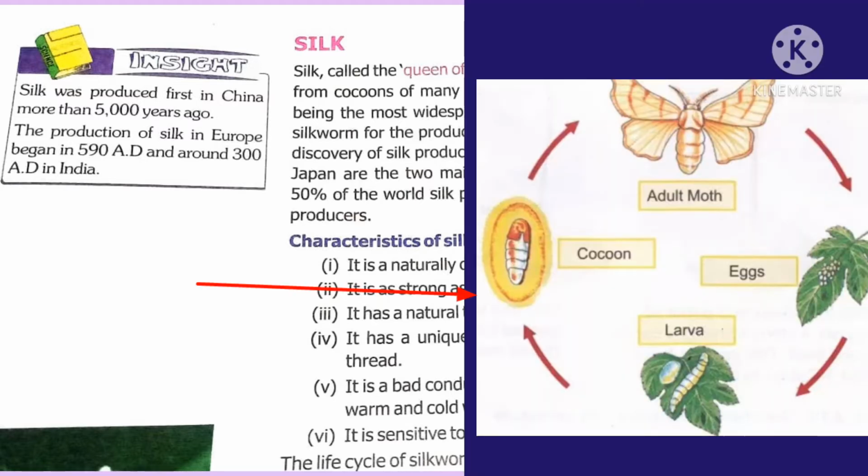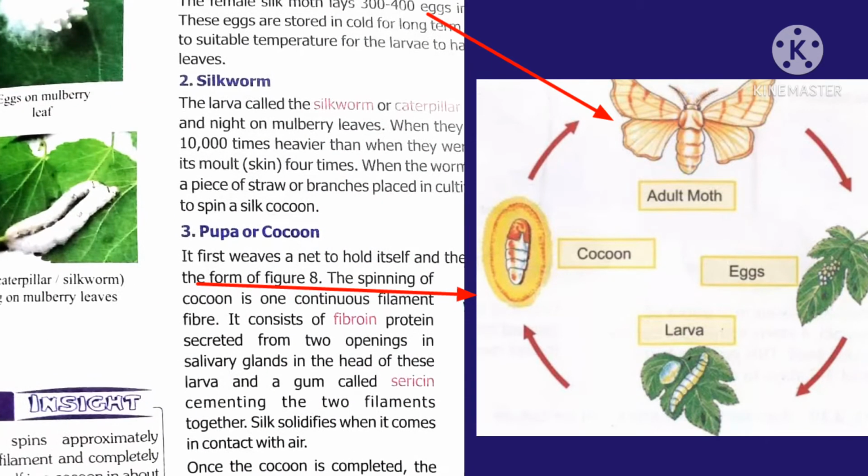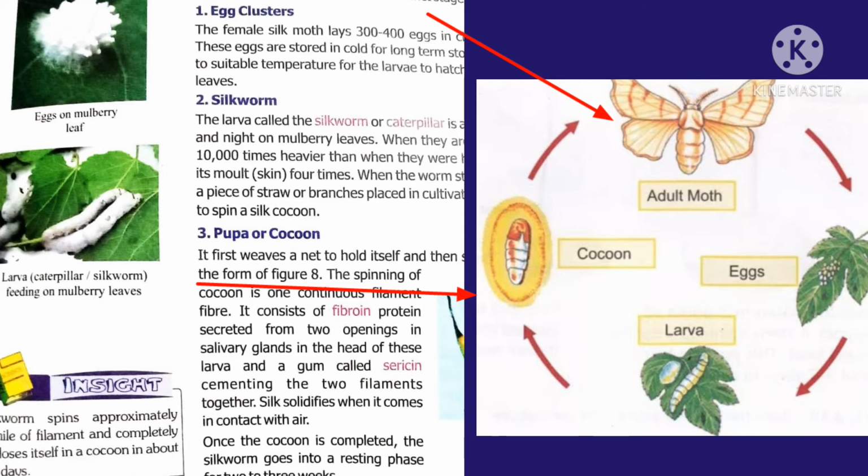Now let us move to four different stages of life cycle of silkworm. The first life cycle stage is egg clusters. The female silkworm lays around 400 eggs on mulberry leaves. These eggs are warmed to a suitable temperature to hatch larvae from the eggs.